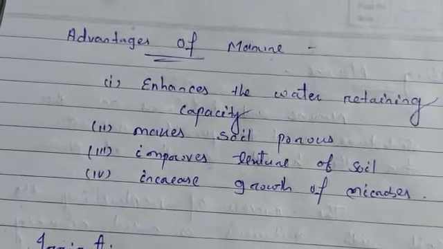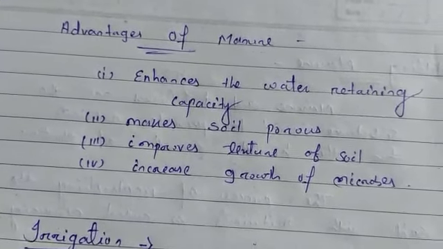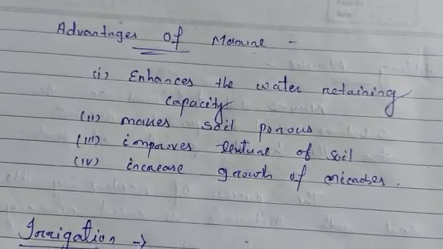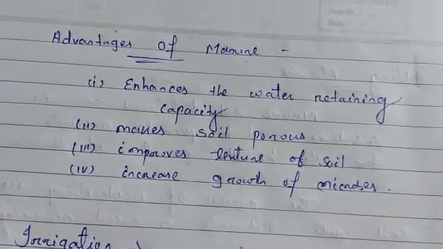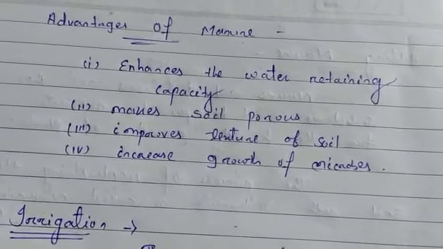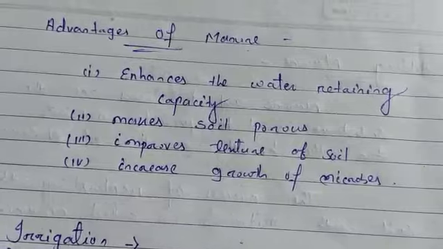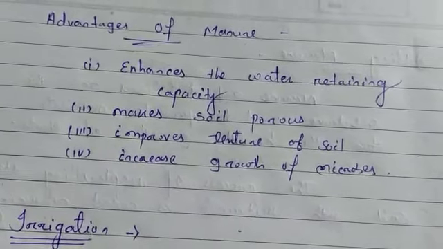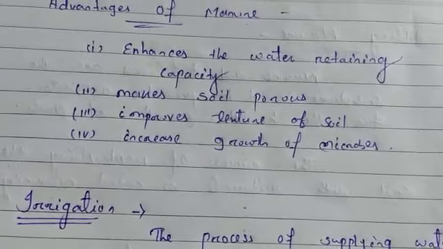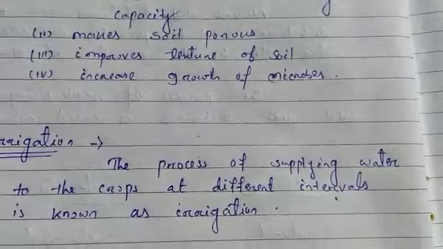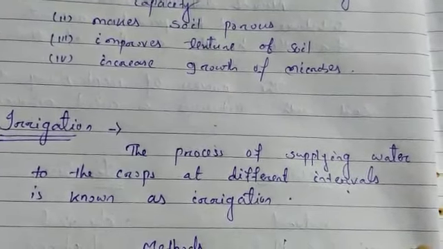So in the previous classes we had studied a few agricultural practices. The first step was preparing the soil for agriculture, then selecting healthy seeds and sowing the seeds in the soil. Then, for better and healthy growth of the plants, we add manure to the soil. After adding manure, we have to supply water to the soil. When we supply water to the soil, that process is called irrigation.